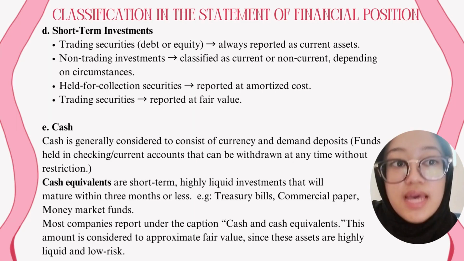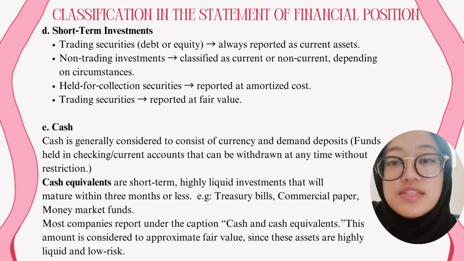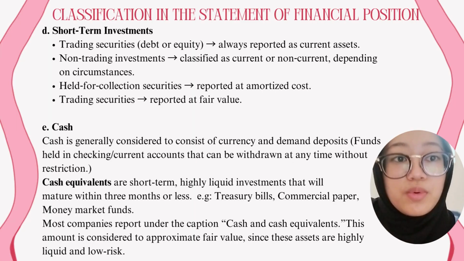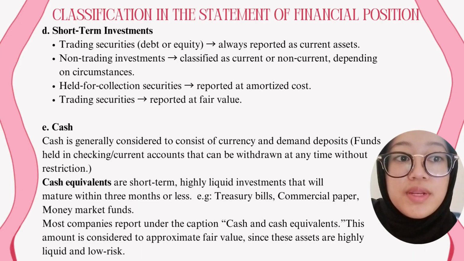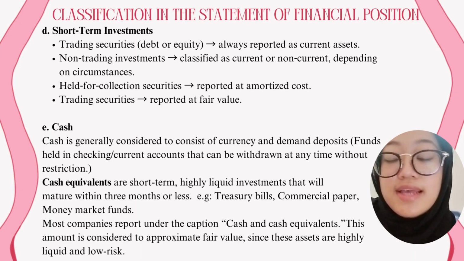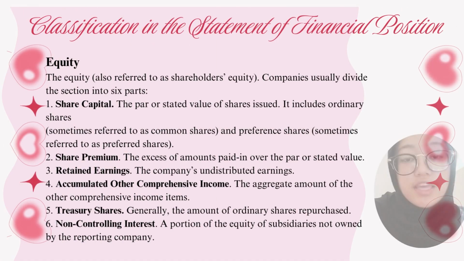And the last one is cash. Cash is generally considered to consist of currency and demand deposits. Cash equivalents are short-term, highly liquid investments that will mature within 3 months, and the company must report them under the caption cash and equivalents. So the next classification is equity.